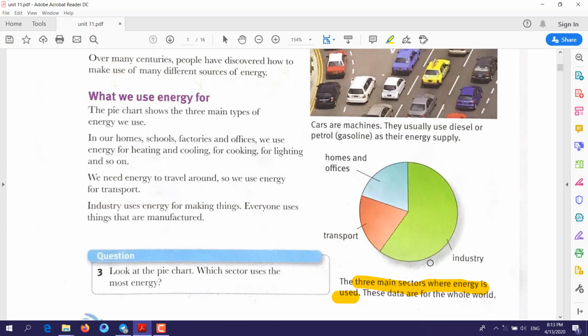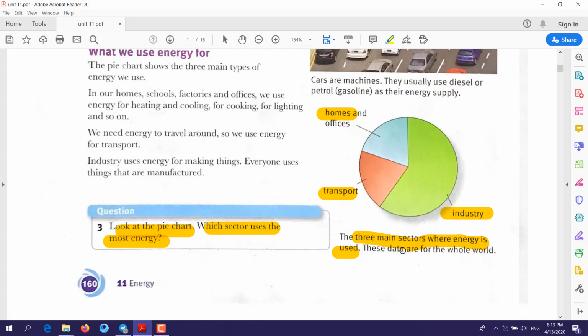So all the energy that we use in our daily life, we are using in these three main categories. And also, if you have a question here, look at the pie chart. Which sector uses the most energy? Of course, here it's the industry.